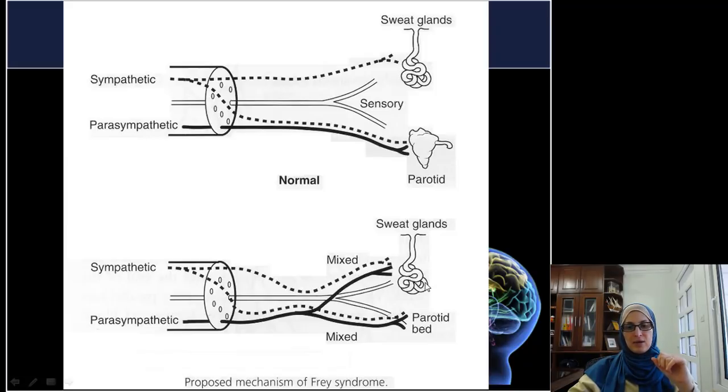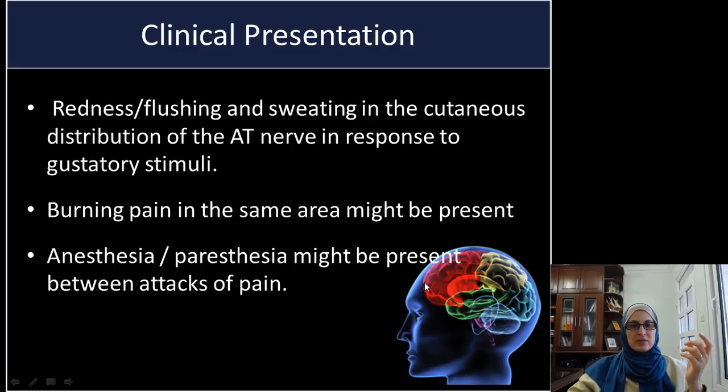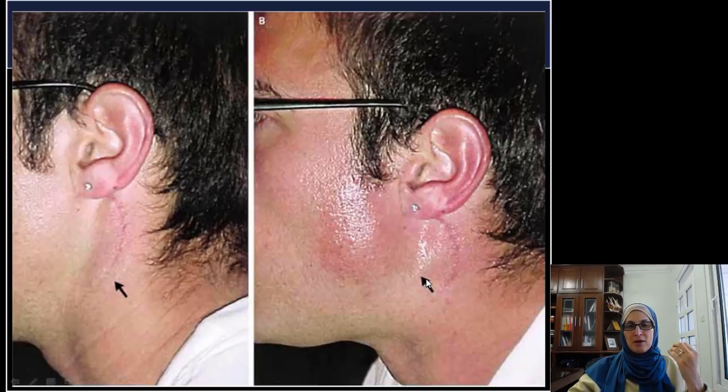What happens now when the patient eats, and this is a parasympathetic stimulation, is that at the same time it will stimulate the sweat glands and induce sympathetic-type stimulation, leading to redness of the area. As you can see, the scar here is the site of the surgery. Probably it is the one causing the problem in the first place, because of the damage that took place on the nerves in this area, there was a mix-up between sympathetic and parasympathetic.